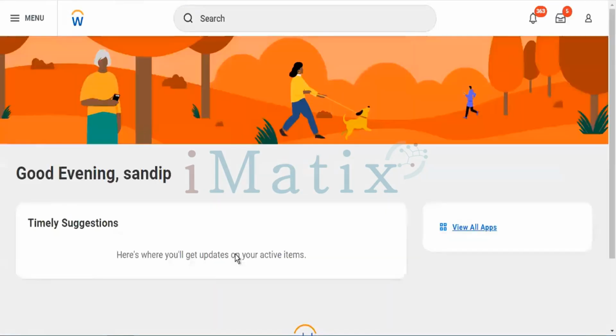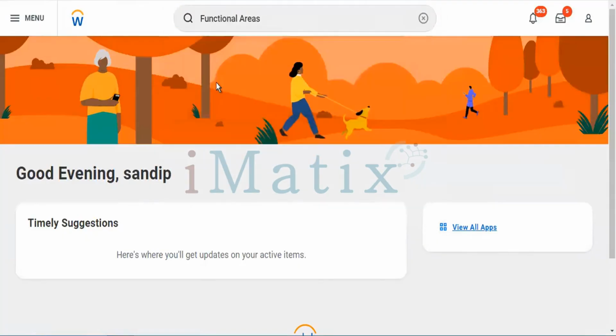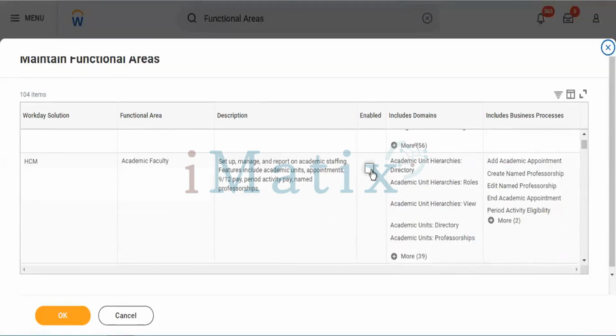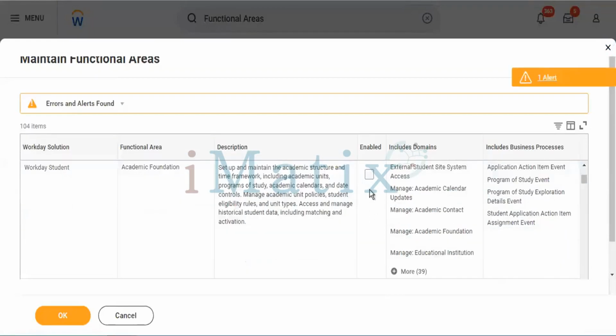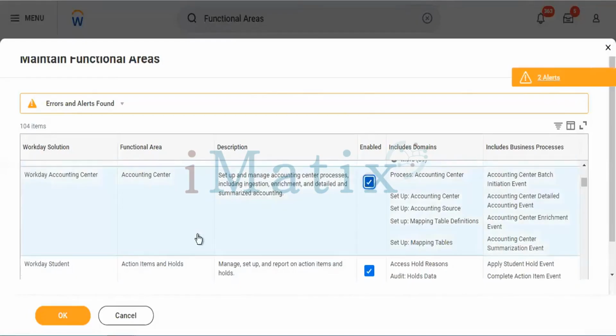For activate, you need to take email approvals. For deactivate also, you need to take email approvals. For reactivate also, you need to take approvals. Again, everything in the functional areas, you need to take approval for every single activity. Remember this, you need to follow the active checklist. Now, whatever departments I disabled, I'm making those departments enabled again. Tap on OK.